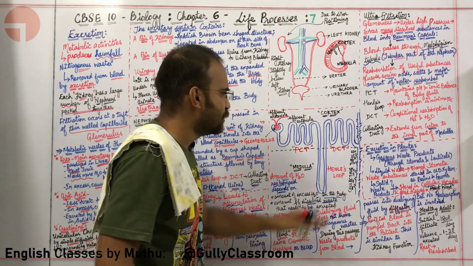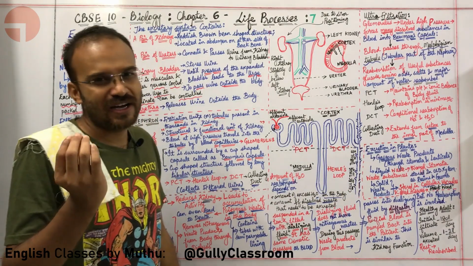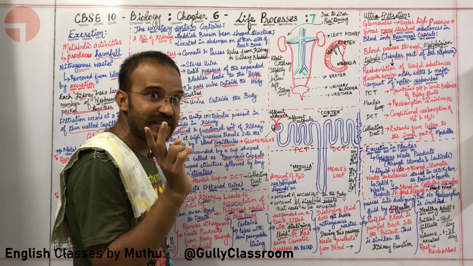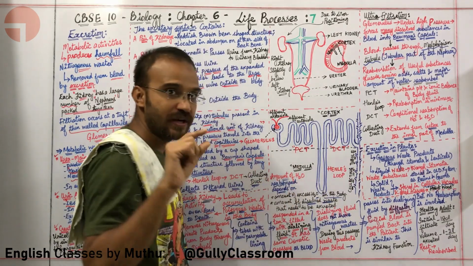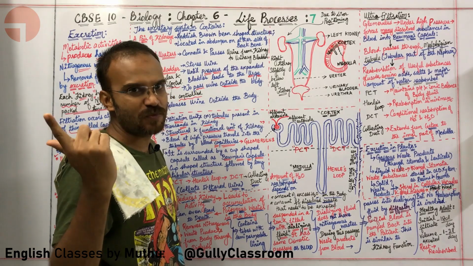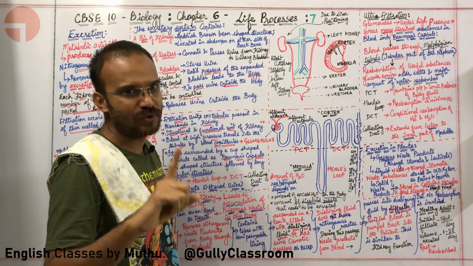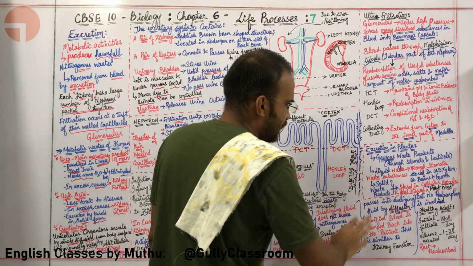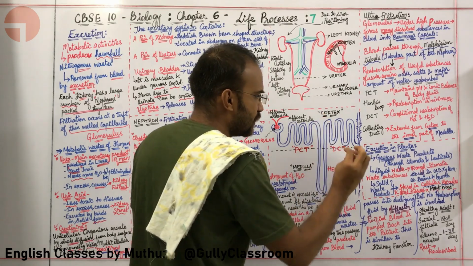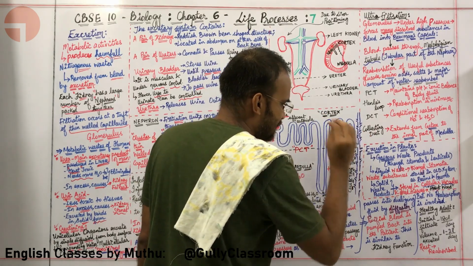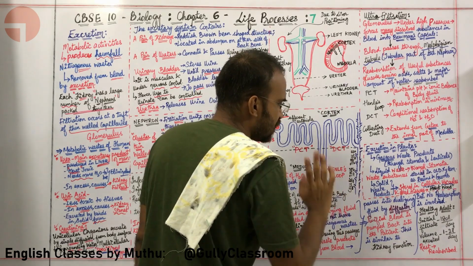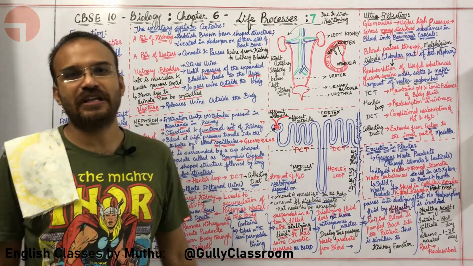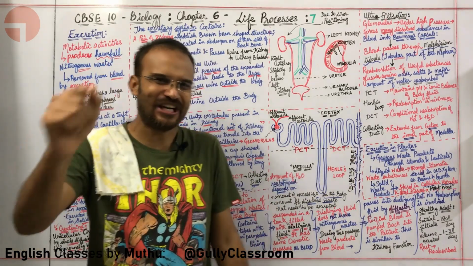Anyway, I have taught you 3 different kinds of waste materials that are released by the plant, and I have taught you 2 points for each waste. For gaseous waste, 2 points. When is carbon dioxide a waste product? Carbon dioxide is a waste product of the plant during the night. Oxygen is a waste product of the plant during the day. I have taught you about liquid wastes, how they are stored in old xylem as resins and gums. I have told you about solid waste, how it is stored in dead tissues, how leaves are shed, how roots give waste material to the soil around them, and that's basically the end of our lecture.